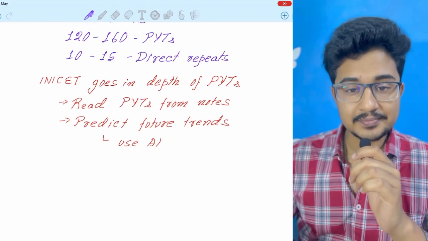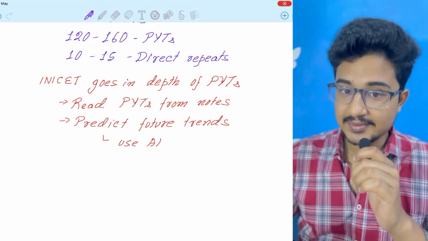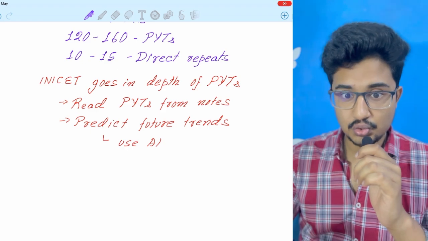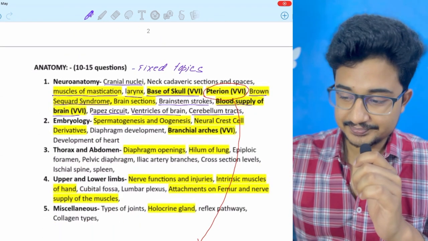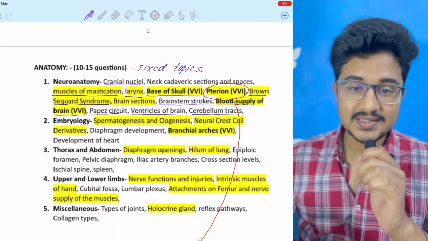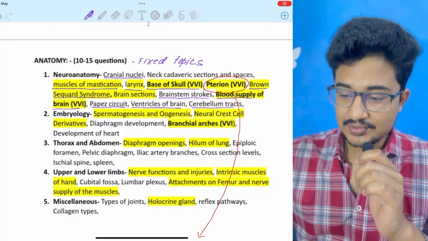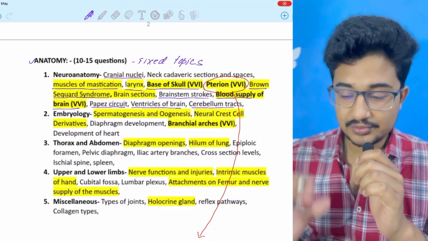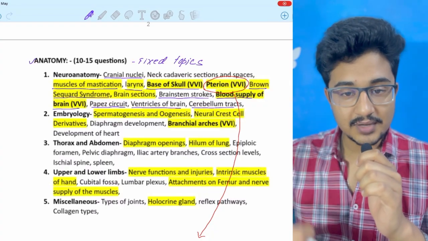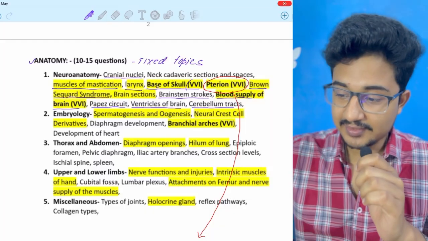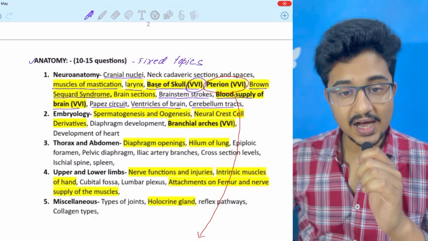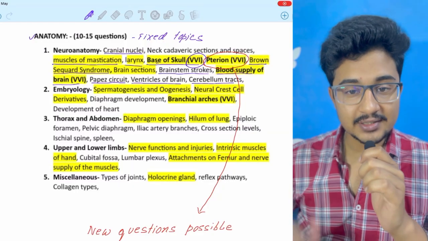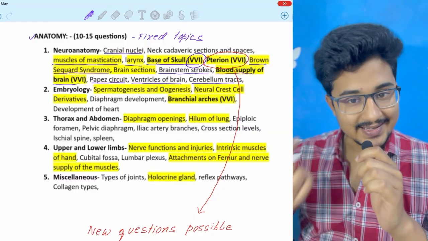So future trends you can predict by using AI. Now AI has come, and ChatGPT version 4 is too good. So use them as a source also. I have made a previous year topics list. How many questions are asked in each subject is also mentioned, and those which are highlighted are asked 2 to 4 times, and where VVI is given, it has been asked more than 5 times. Now you can divide the topics into fixed topics and depth topics.